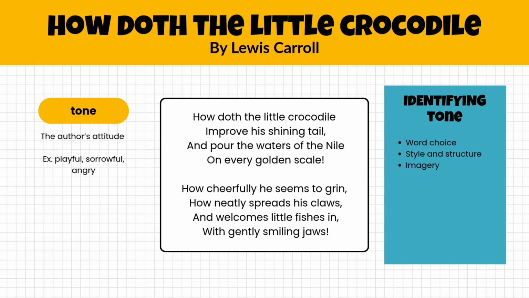All of those things you would add together to support why you chose that word as the tone of this poem. So what do you think the tone of this poem would be? I'm not going to tell you. I want you to be able to look through it and kind of decide for yourself. What is the way he's expressing himself in this poem, and what specific words does he use that made you think that was his tone?